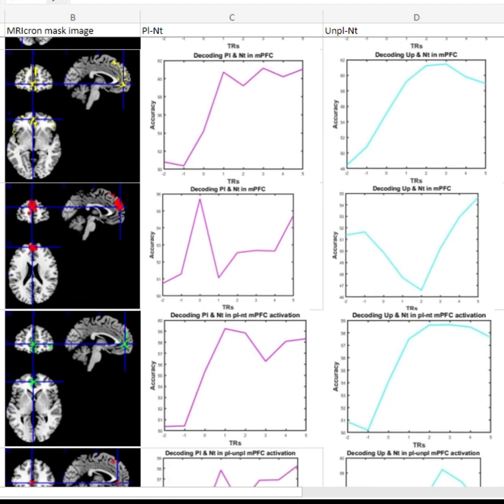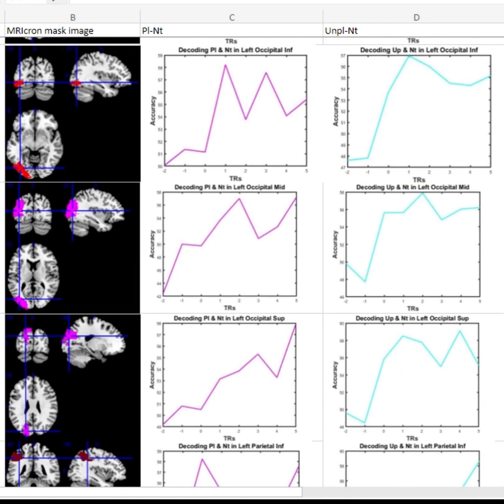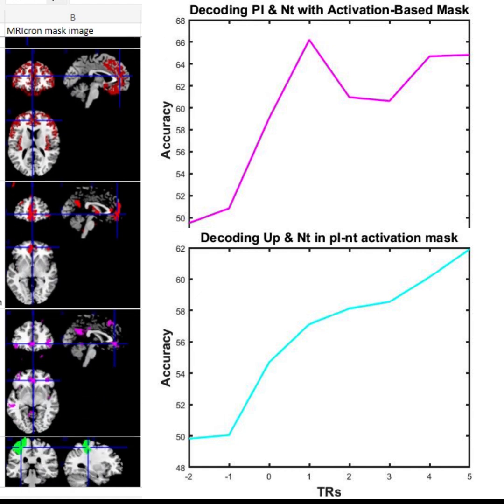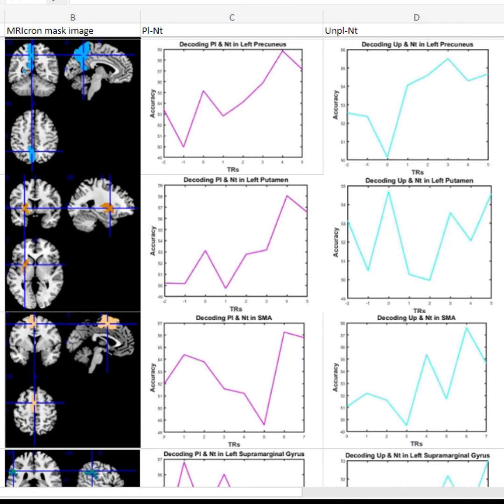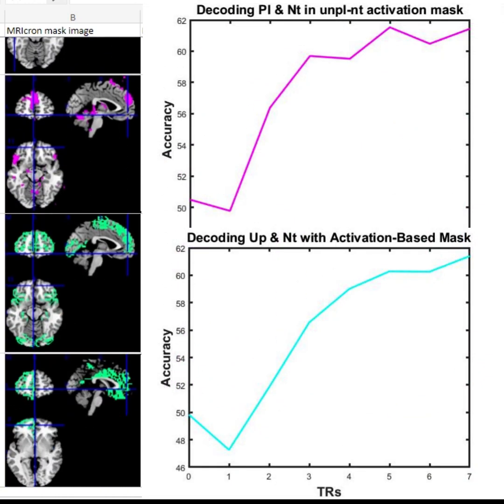Interestingly, when I decoded the unpleasant neutral data using a region of interest mask based on brain activation map generated from the pleasant neutral data, an above chance level was shown, indicating that the regions that were activated by pleasant imagery were not exclusive to pleasant emotional processing. I noticed the same pattern with the unpleasant neutral mask and the pleasant neutral data.